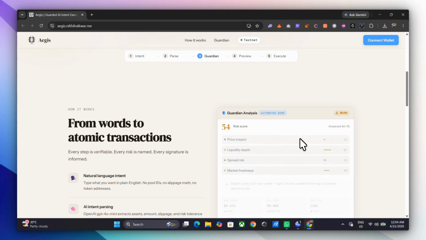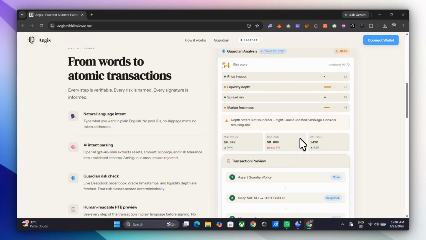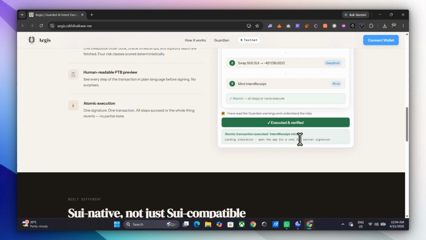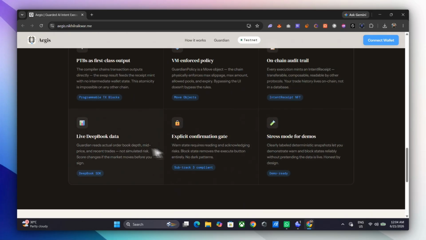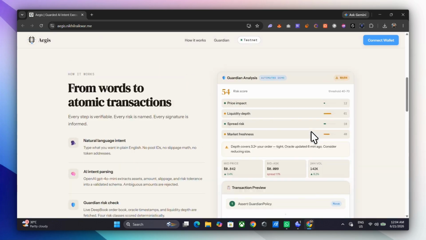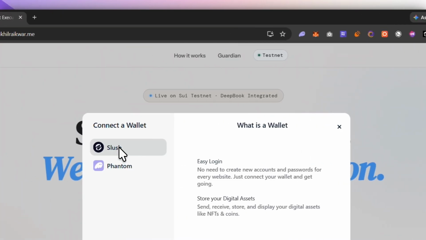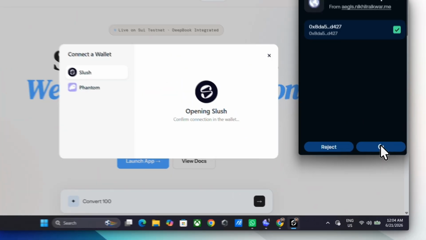The flow has four stages: describe an intent, calculate deterministic risk from live DeepBook data, preview the programmable transaction block, and execute atomically with an on-chain receipt. OpenAI parses and explains, but it cannot choose package IDs, pool IDs, risk verdicts, or execution rules.